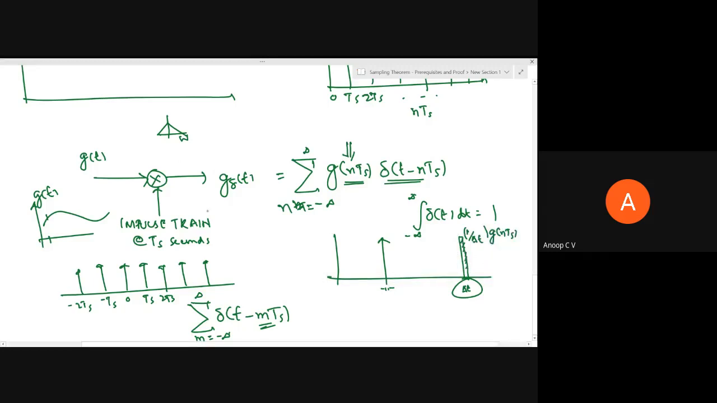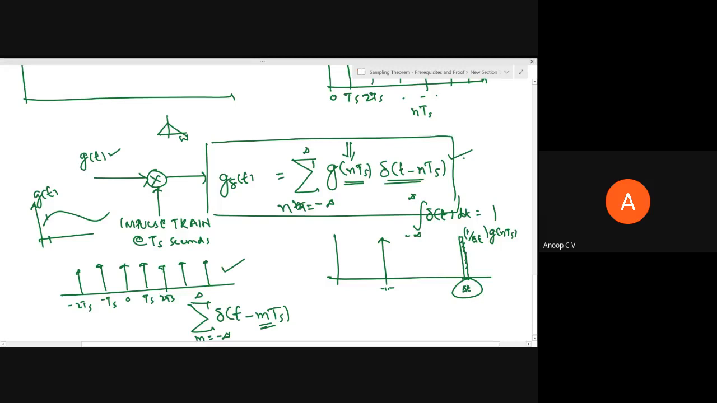So g delta of t will be equal to g of nTs times delta of t minus nTs. Delta of t minus nTs is nothing but this impulse train. And when you multiply with g of t, as delta of t minus nTs is defined only for discrete time intervals, at every integer multiple of Ts for positive and negative values, right? So this is how we can mathematically model the sampling process.